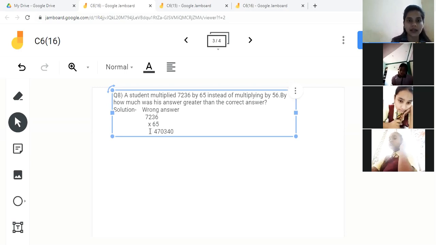This will be the answer he got by multiplying. This you can do by yourself, children. He multiplied 7,236 by 65 instead of multiplying by 56. So the correct answer was 56.